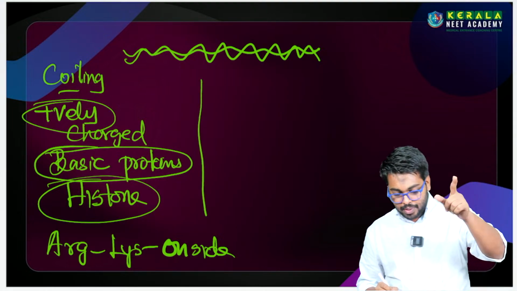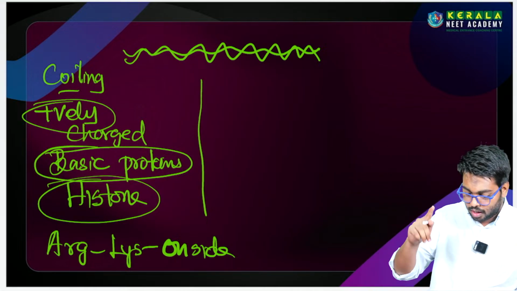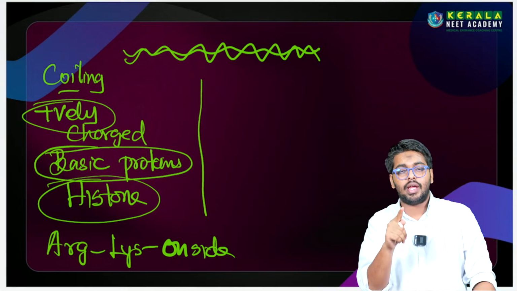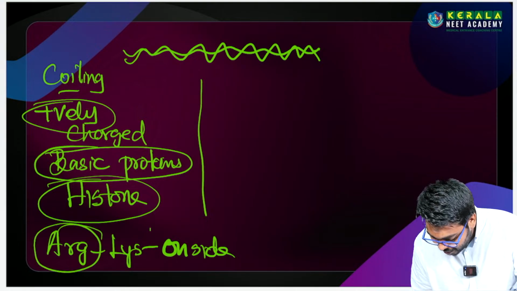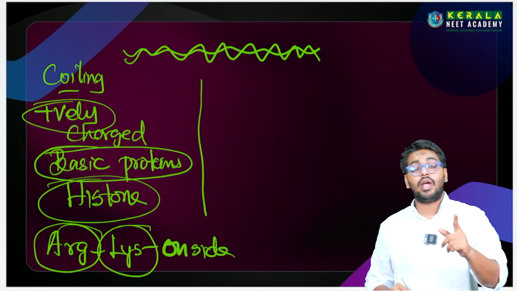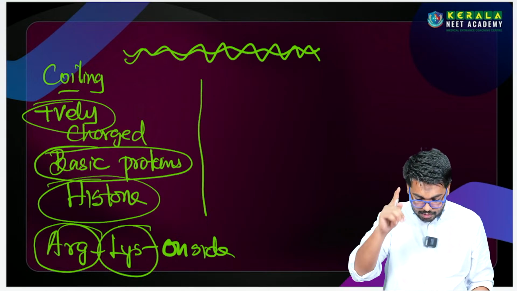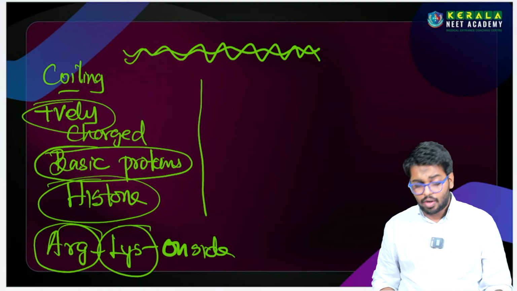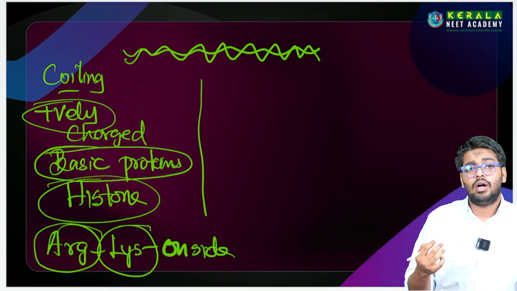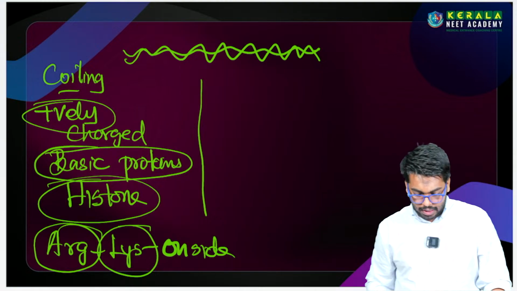This was a question asked in 2022. How does the histone get positive charge and basic nature? Due to the presence of two amino acids. Which amino acids? Arginine and lysine. Where are they present? On the side chain, in the side chain of the histone protein core.